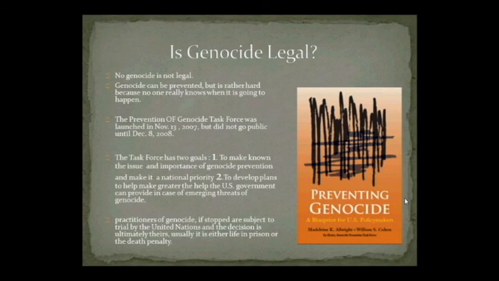Practitioners of genocide, if stopped, are subject to trial by the United Nations, and the decision is ultimately up to them. Usually it's either life in prison or the death penalty.